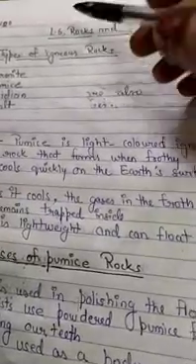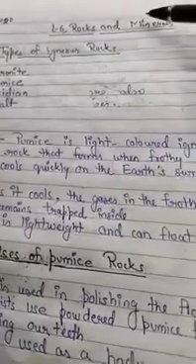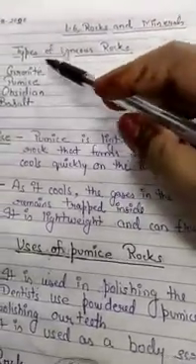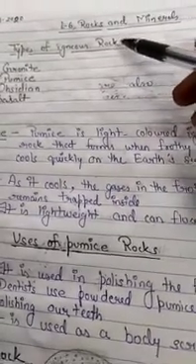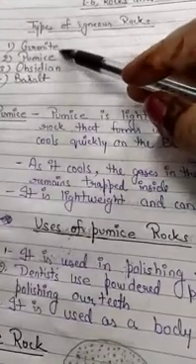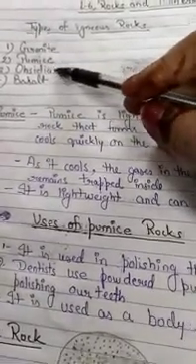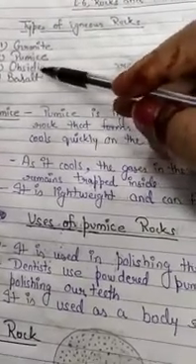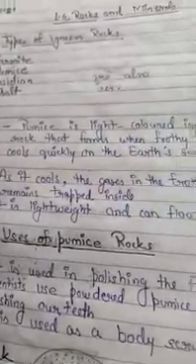Good morning, class. We are studying lesson 6 of science, that is rocks and minerals. In this chapter, we have already discussed types of igneous rock. I hope you all remember the various types of igneous rock. We have studied that there are 4 types of igneous rock, that is granite, pumice, obsidian and basalt. So, today we will discuss the second type of rock.